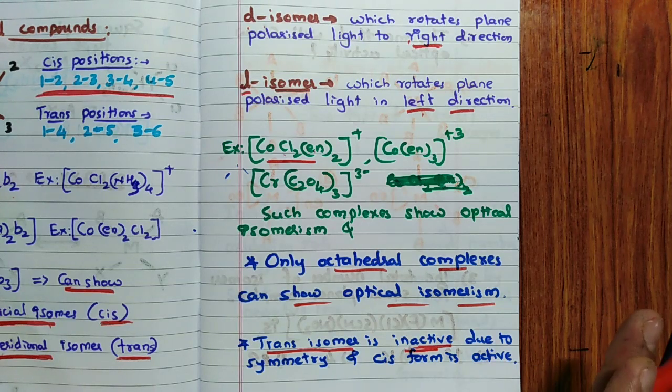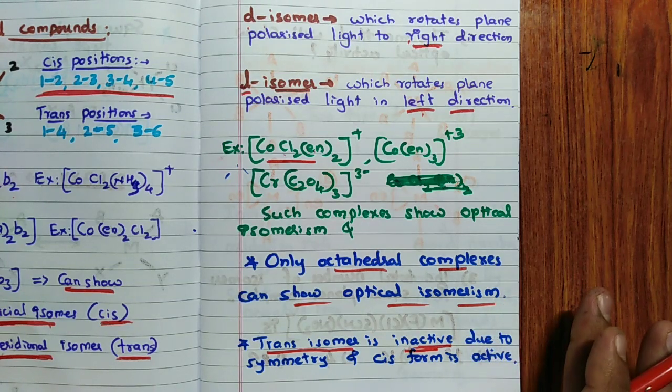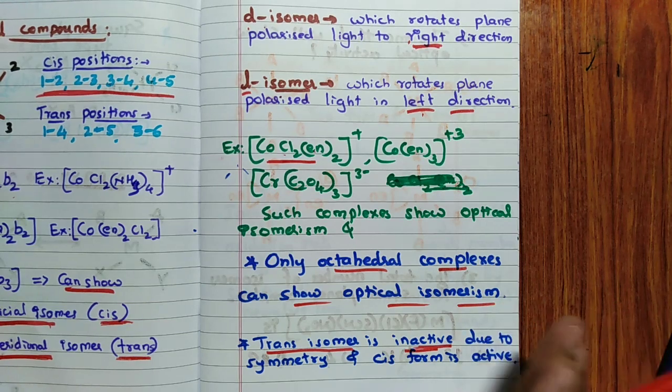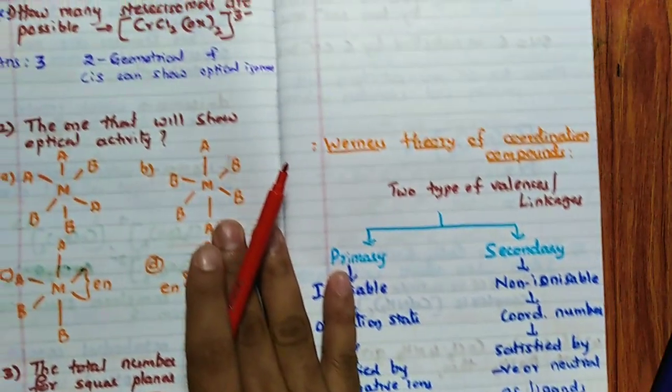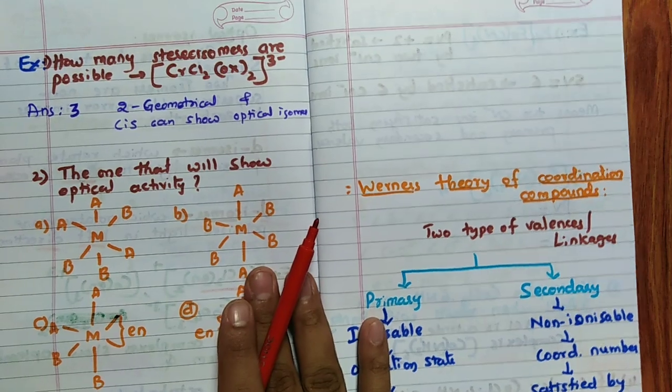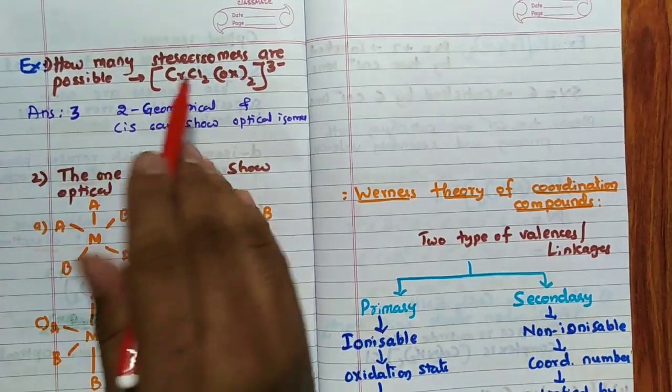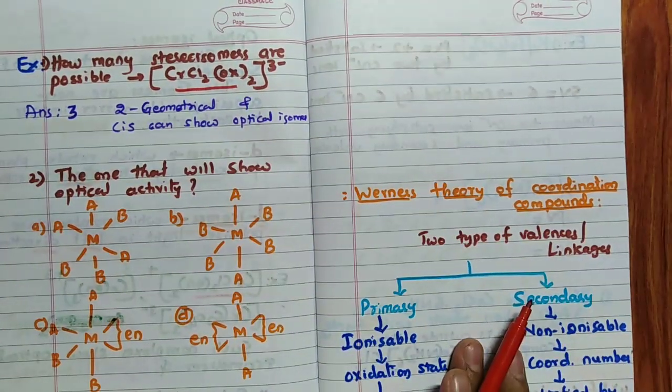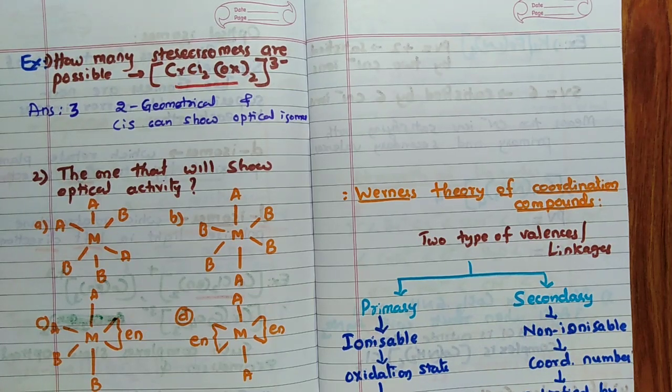So remember that tetrahedral and square planar complexes never show this type of isomerism. Now we will see some examples. See, how many stereoisomers are possible for this complex? Stereo means you have to calculate both geometrical and optical isomers. See, how many are there?